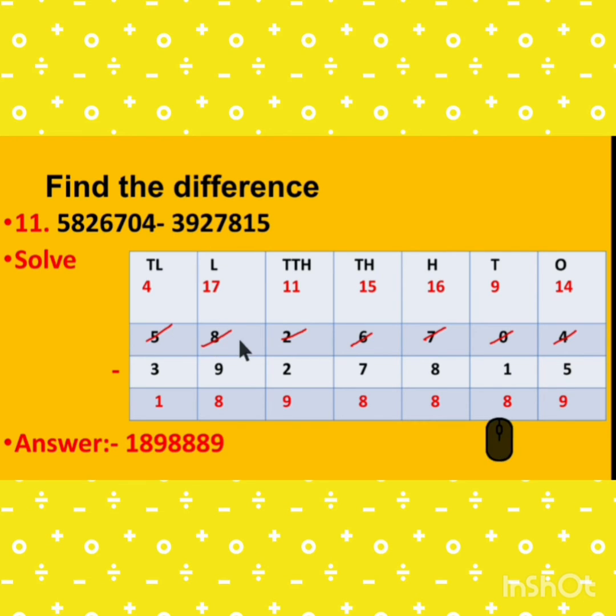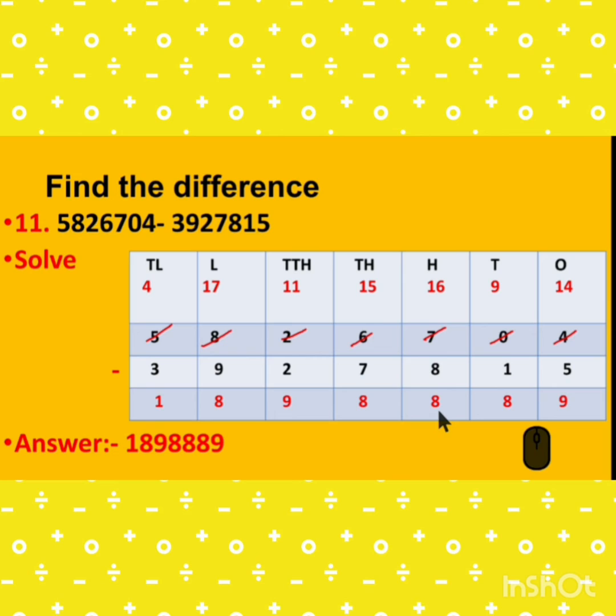So 58 lakh 26,704 minus 39 lakh 27,815. So here 4 minus 5 is not possible, so we take the borrow from the tens place, but there is 0, so this 7 gives the borrow first to 10, so it becomes 10, and then 10 gives the borrow there, so it is 14, this is 9, and it becomes 6. 14 minus 5 is 9, 9 minus 1 is 8.